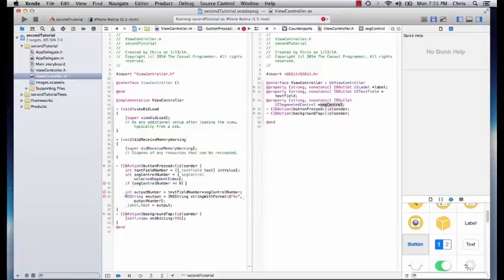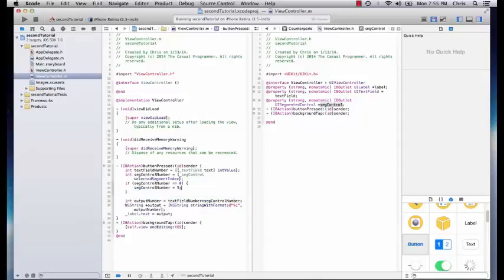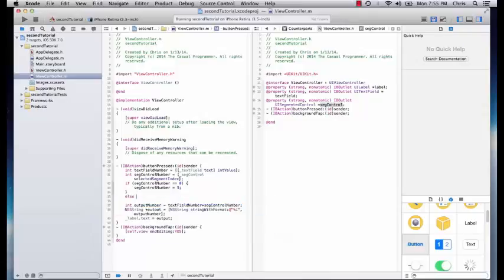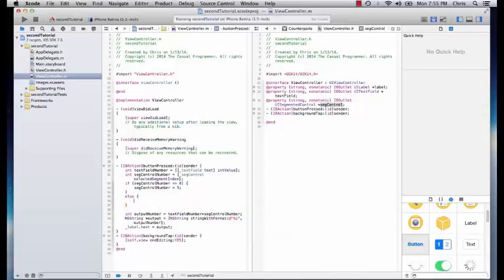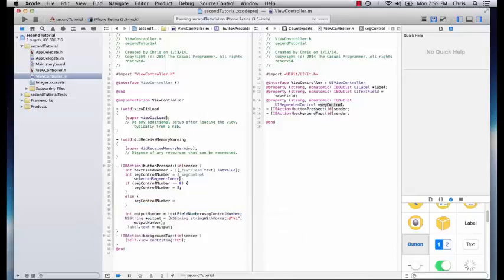number equals 0, we're going to give seg control number the value of 5. Else, and since this segmented control is either enabled on one side or the other all the time, it's never both or neither, we could say if it's 0, we'll just set it to 5. Else, it's going to be 1, so we'll set it to 10. We don't even need to say else if. Alright, so that'll change it to 5 and 10.